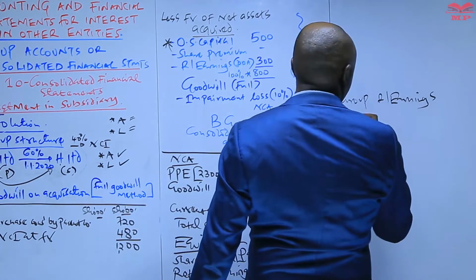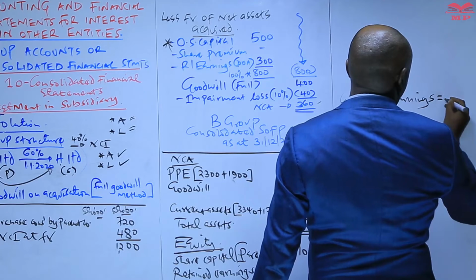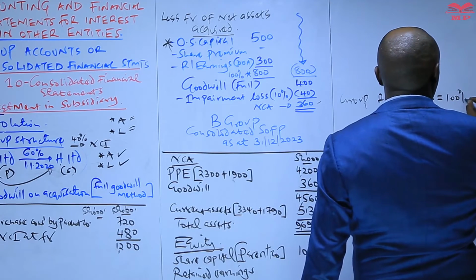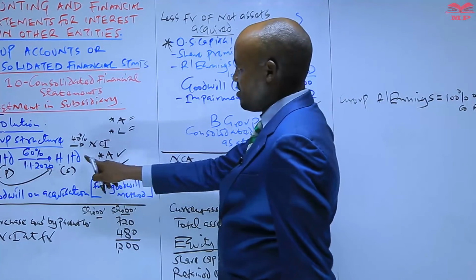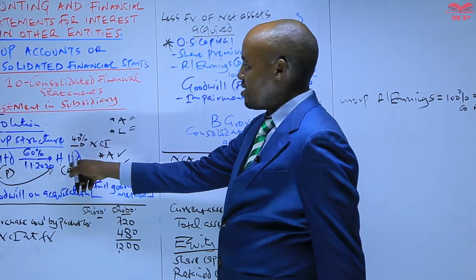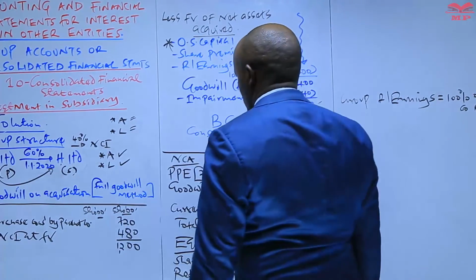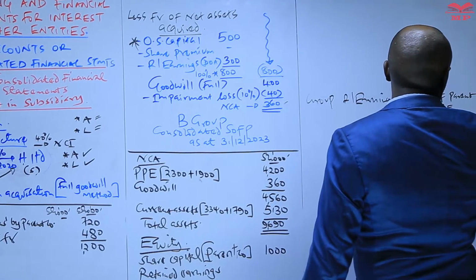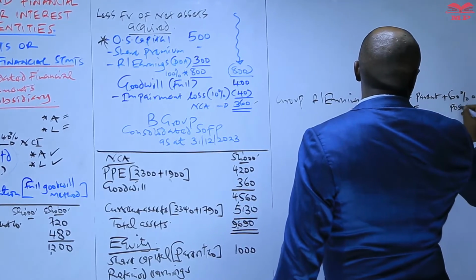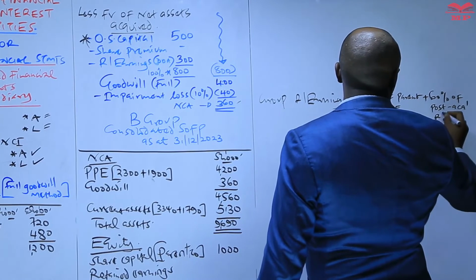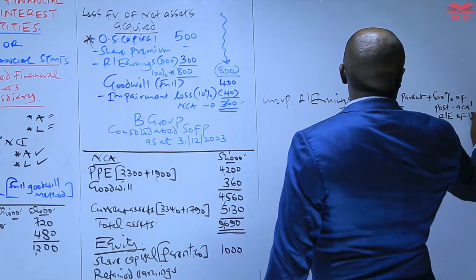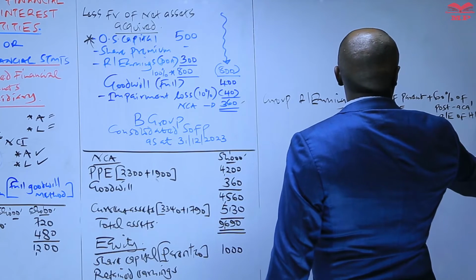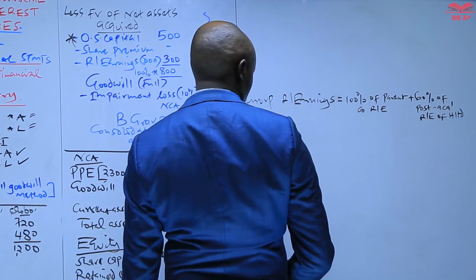Remember, I've given you the formula for computing this, whereby we said we take 100% of the parent company retained earnings, plus, in this case, 60% of post-acquisition retained earnings of the subsidiary, which is H Limited. That is how we compute the group retained earnings.